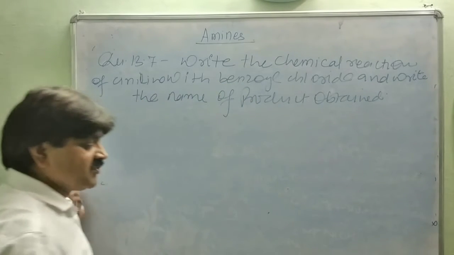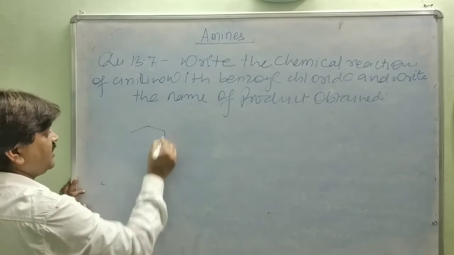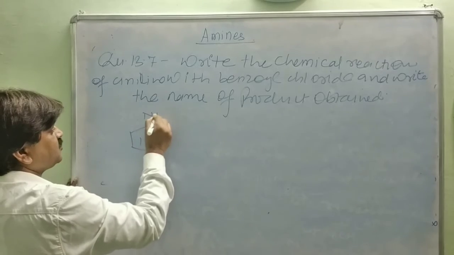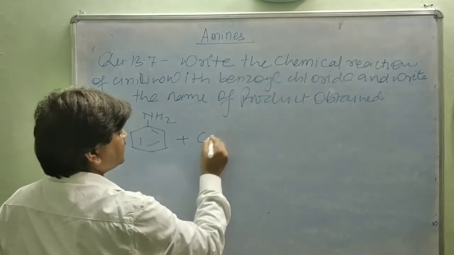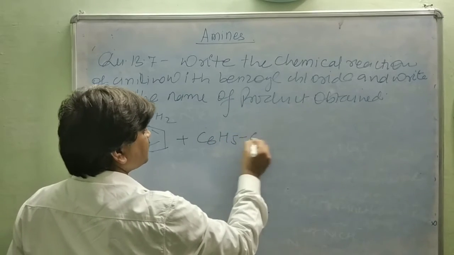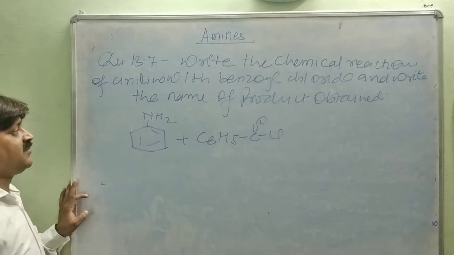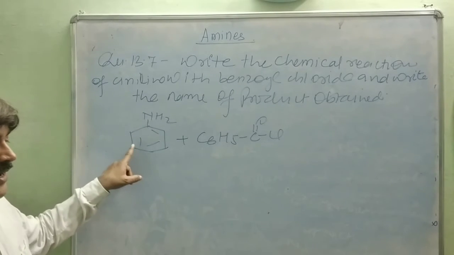So aniline reacts with benzoyl chloride. First of all, aniline is C6H5NH2, and benzoyl chloride is C6H5COCl. You know that due to the presence of the NH2 group, it has a +R effect and is ortho-para directing.